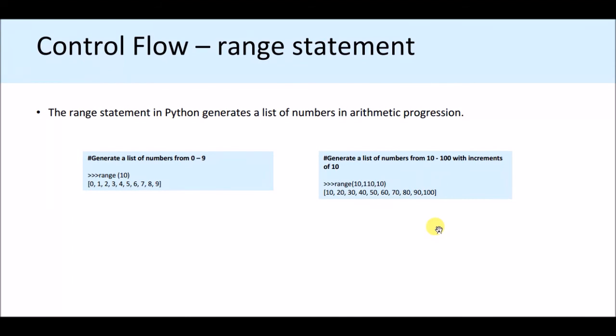So now we have gone through control flow. The range statement is a very important thing.